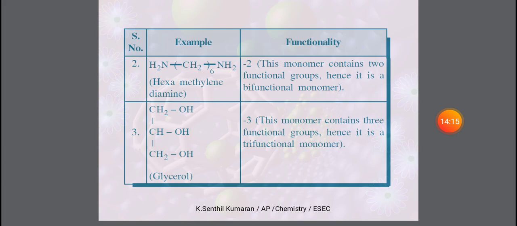Then here it is glycerol. Glycerol means 3 carbon atoms connected with 3 OH groups. OH is the hydroxyl group. The single monomeric unit contains 3 OH groups on different carbon atoms. So the functionality of glycerol is 3. This monomer contains 3 functional groups, hence it is a trifunctional monomer, because 3 hydroxyl groups are connected to the 3 carbon atoms. Okay, thank you.